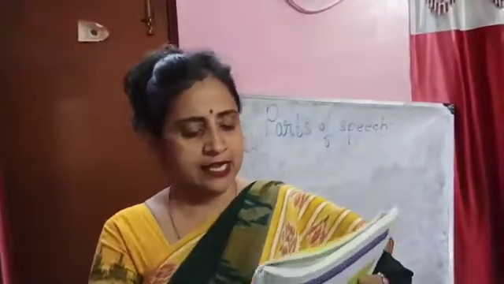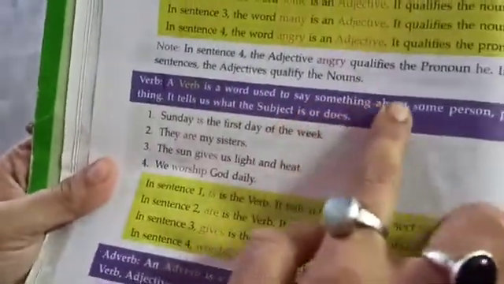Then verb. A verb is a word used to say something about some person, place or thing. It tells us what the subject is or does. So it's an action word. So what is a verb? It's an action word, a doing word. What the subject is doing, the work or the state of being in which the subject is. So that is what a verb is.